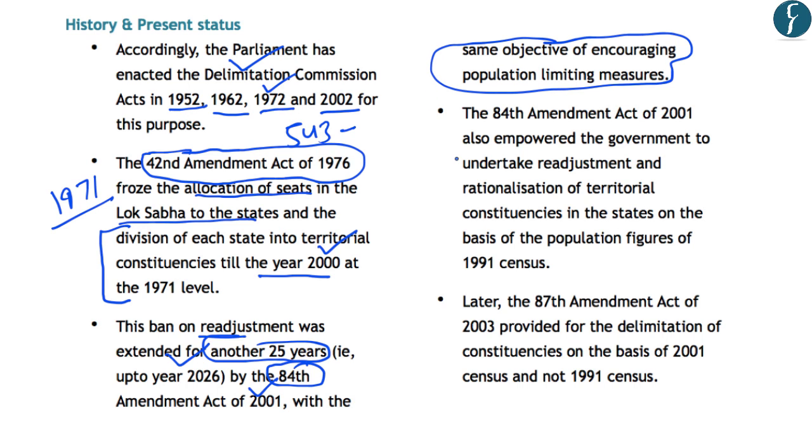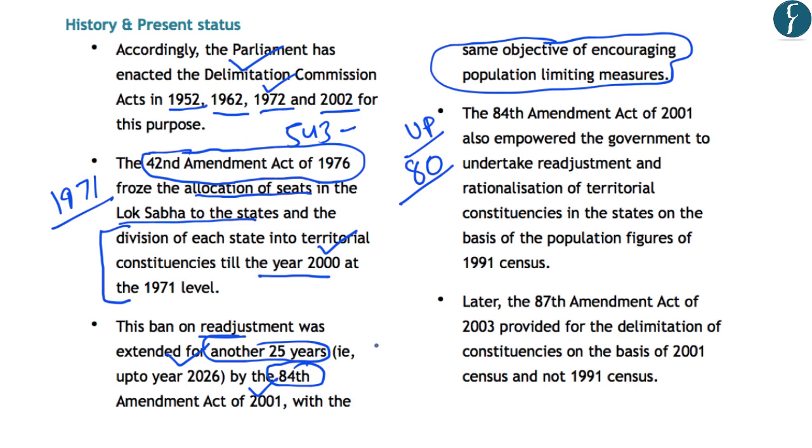For example, presently Uttar Pradesh is the most populated state of India. And also, this state has the highest number of Lok Sabha seats, which is around 80 out of a total of 543 seats. Now, as Uttar Pradesh has 80 seats, the other states will find it attractive to increase the population or promote the increase in population so that they also get more allocation of seats in the Lok Sabha. And as such, their bargaining power in politics increases.